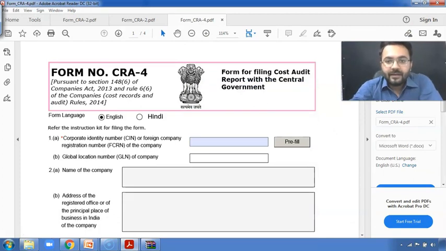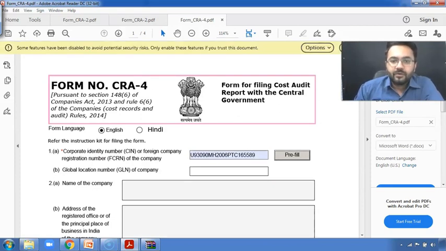Now moving ahead, my dear students, this is the form for filing the cost audit report with the central government. Whenever you mention the CIN number of any company, it will automatically prefill. Let me show you how it works. So I have taken the CIN number of a particular company. I'm going to paste it over here.